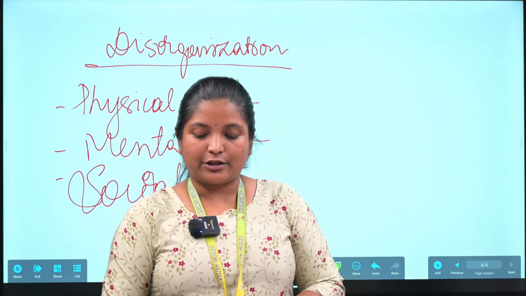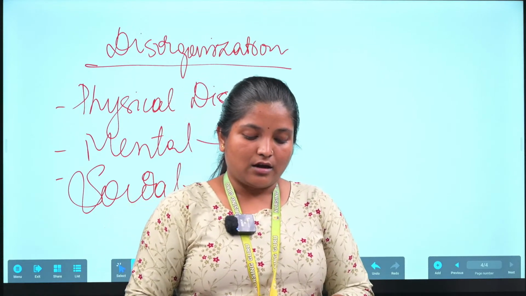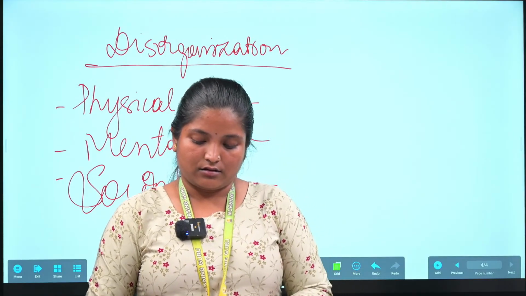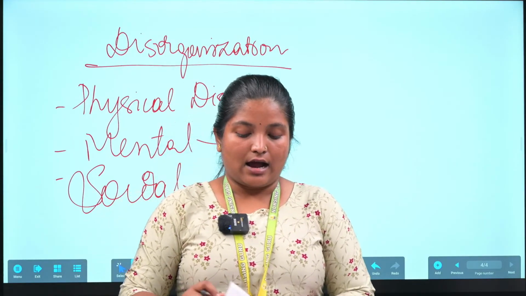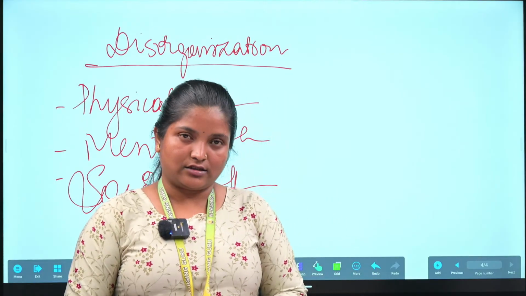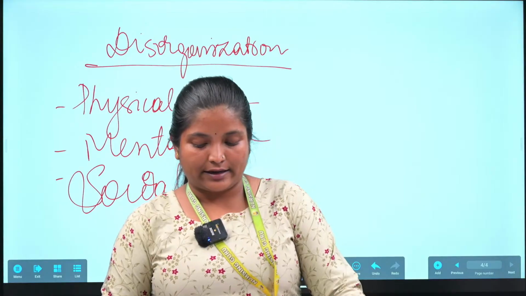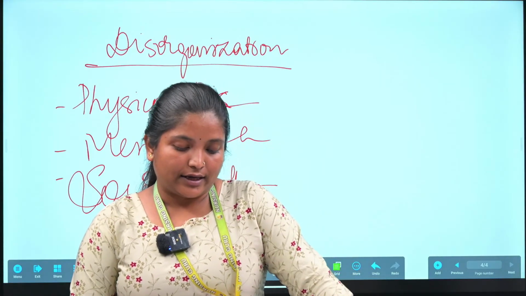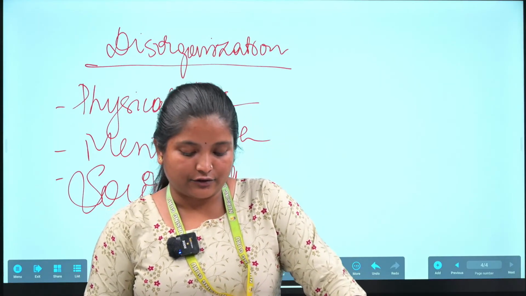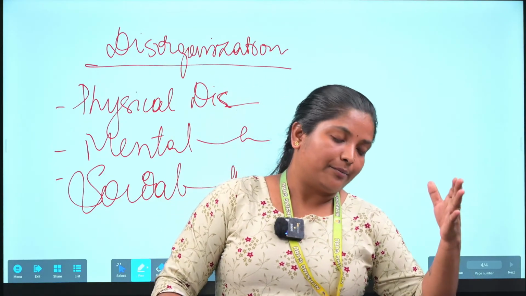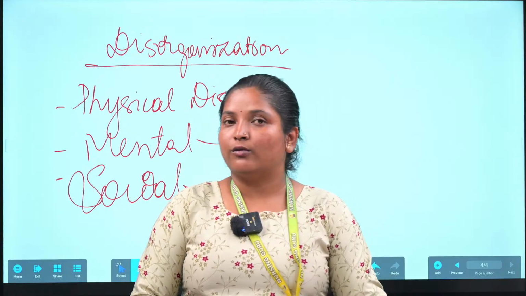This is all about the groups. One more thing: unorganized social groups. First one is the crowd. We can see the important characteristics of a crowd. The crowd is anonymous, so there is no fixed membership; they will come like anything.